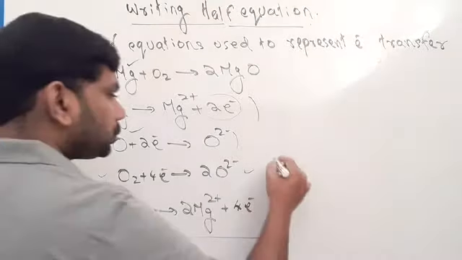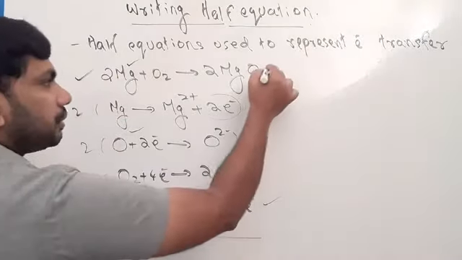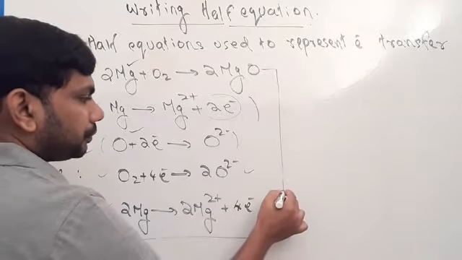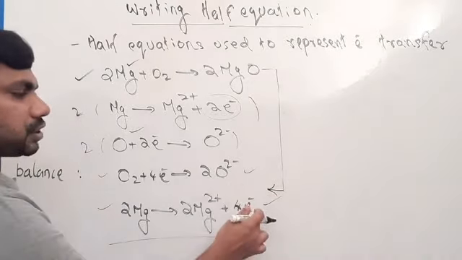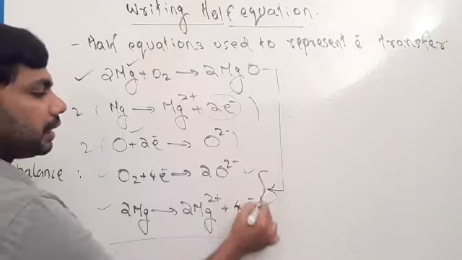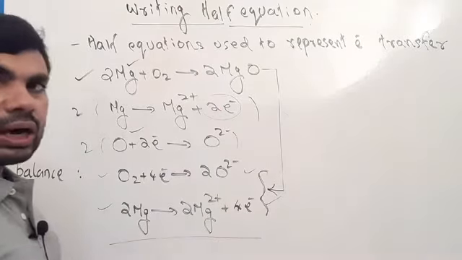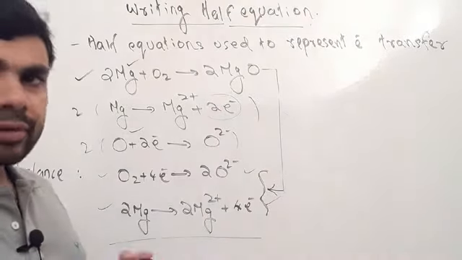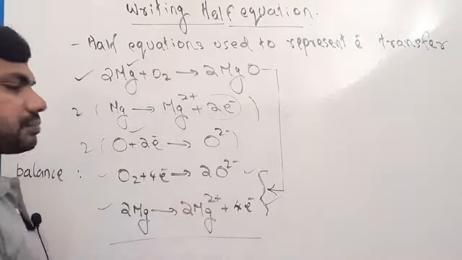So these are the 2 half equations for this chemical reaction. Clear? So half equations are used to represent electron transfer.